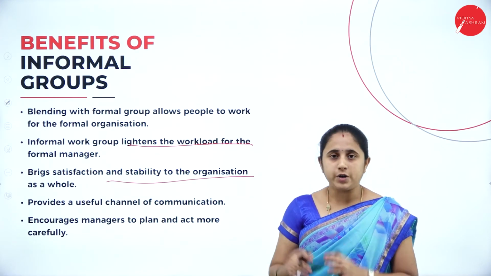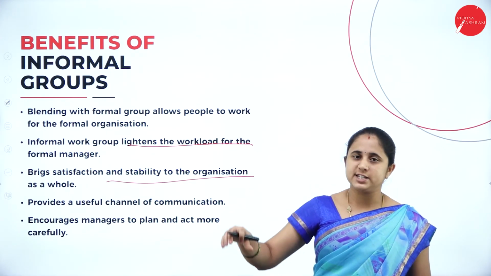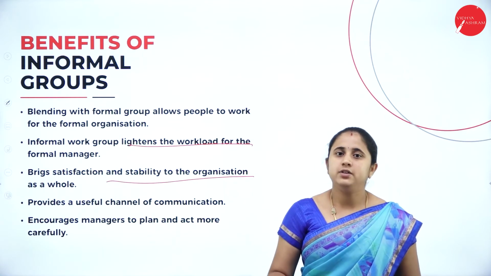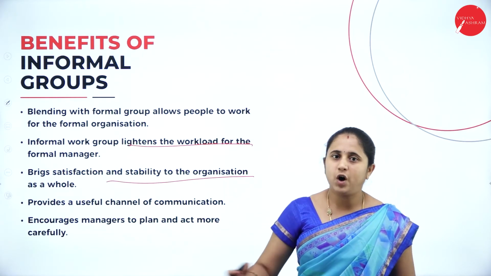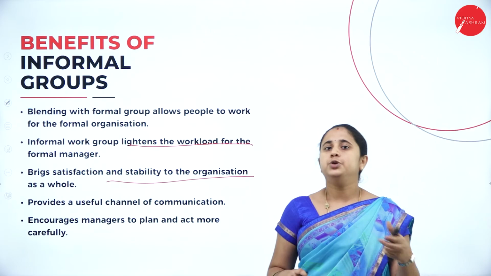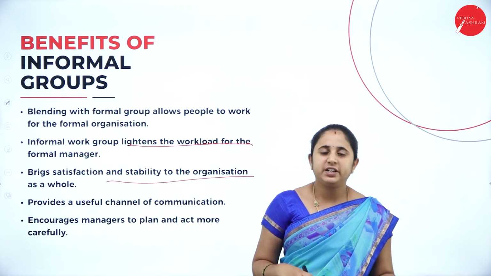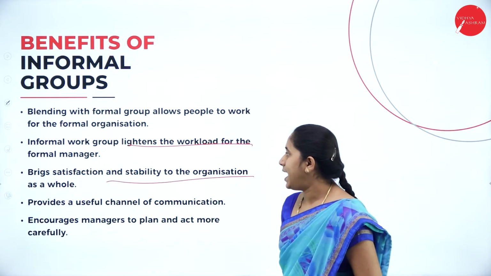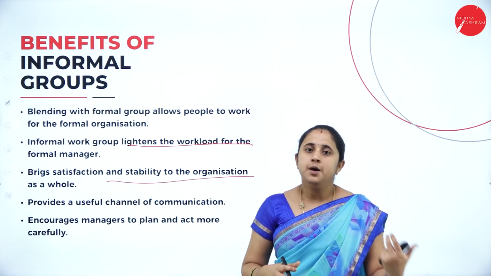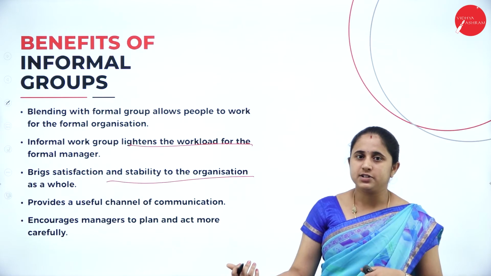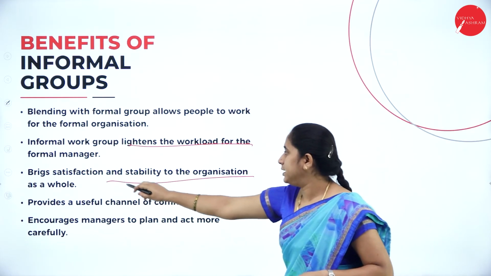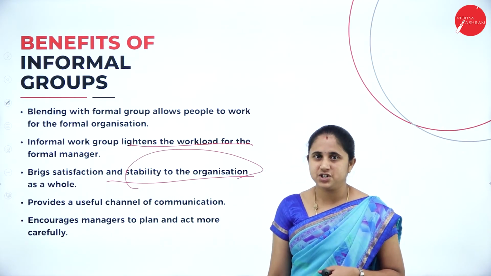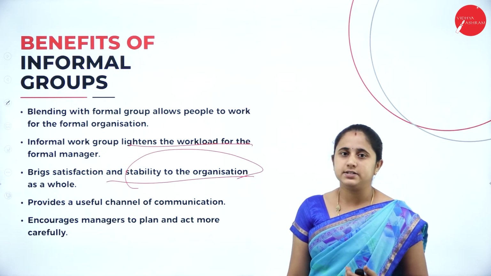So now, formal group follows the authority, responsibility, unity of command. So all this is followed in the formal groups. So in the informal group, you give importance to your individual needs and desires, common goals and common objective. So it helps to balance, it helps to satisfy personal objective as well as the organizational objective, and it helps to maintain stability in the organization as a whole.